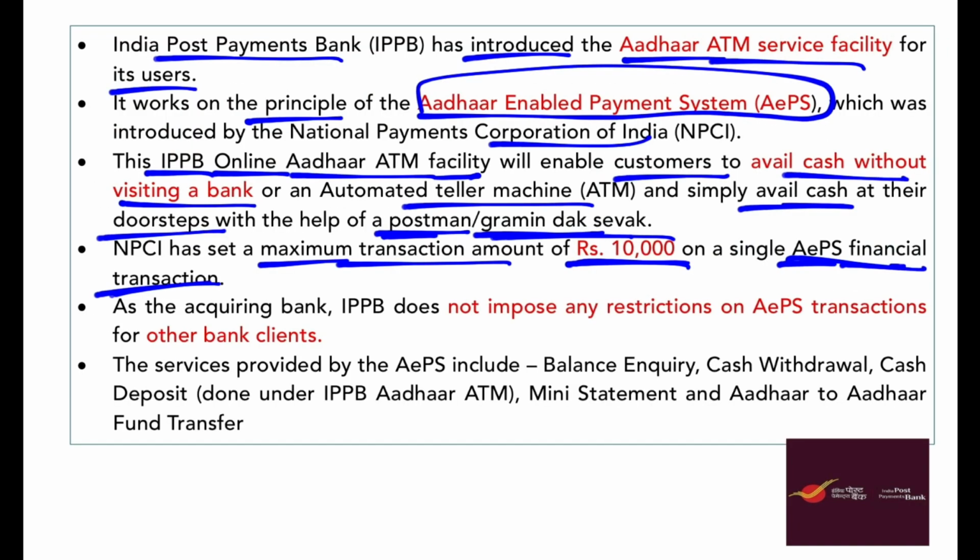Aadhaar enabled payment system financial transaction, 10,000 maximum transaction amount limit is there. And you can do other things also, not only withdraw cash, but you can also do balance inquiry, cash withdrawal. This is all the feature of the Aadhaar enabled payment system. You can also have a mini statement. You can also make a cash deposit.